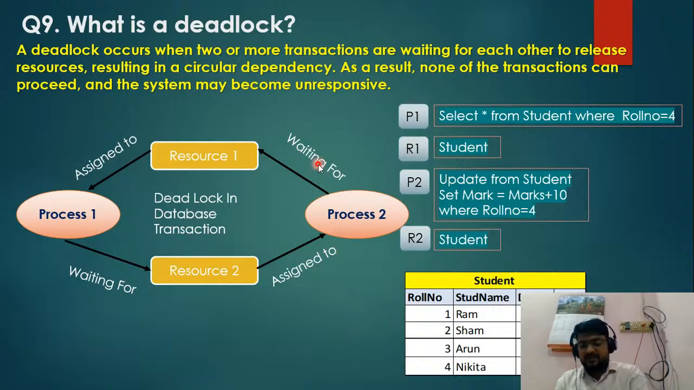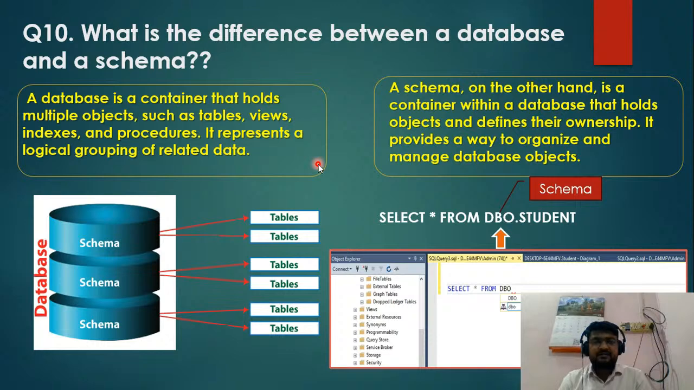Then question number 10: what is the difference between a database and a schema? The interviewer asks you this. Basically, a database is a container that holds multiple objects such as tables, views, indexes or procedures. It represents a logical grouping of related data. So a database is a combination of schemas, objects, tables and indexes. All of this is included in a database.